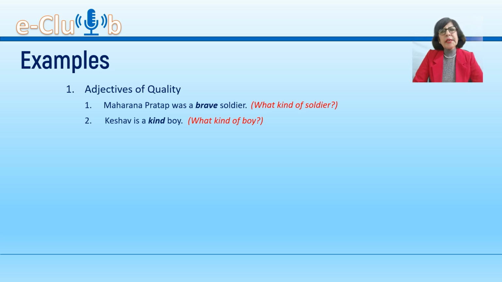Let us have a look at some more examples. A tall ancient tree. A delicious hot pizza. Here, tall and ancient describe the tree, and delicious and hot describe the pizza. Each of these adjectives gives us a clear picture of the nouns they are describing.